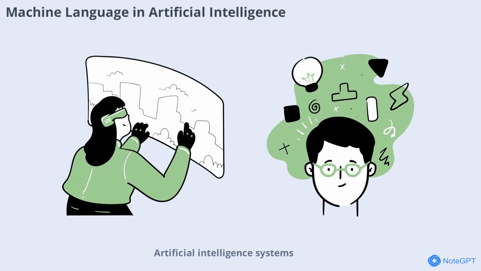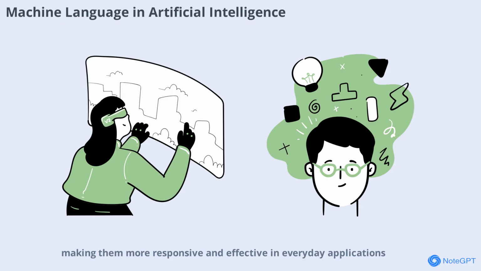Artificial intelligence systems, like those used in voice assistants or self-driving cars, depend on machine language to process vast amounts of data in real time. Machine instructions enable AI algorithms to analyze images, recognize speech, and make decisions quickly. By optimizing machine code, engineers can improve the speed and accuracy of AI systems, making them more responsive and effective in everyday applications.